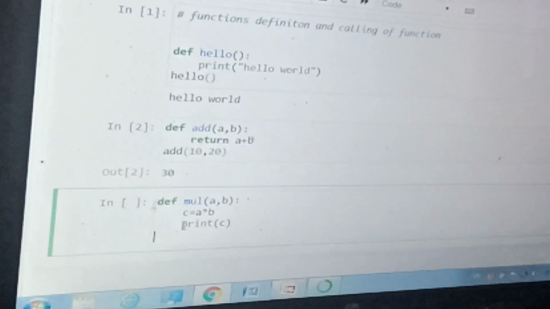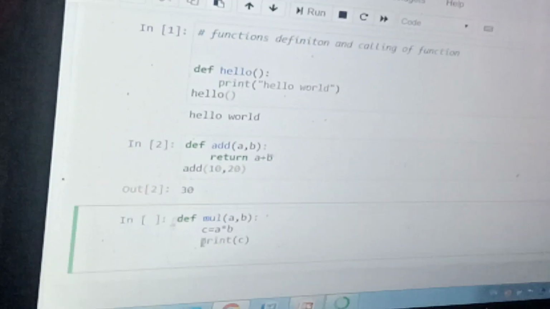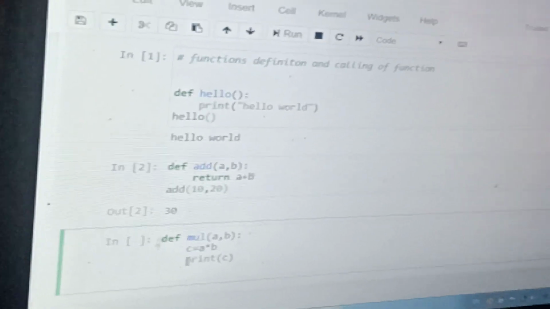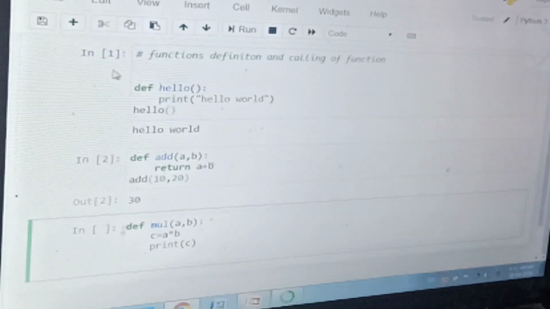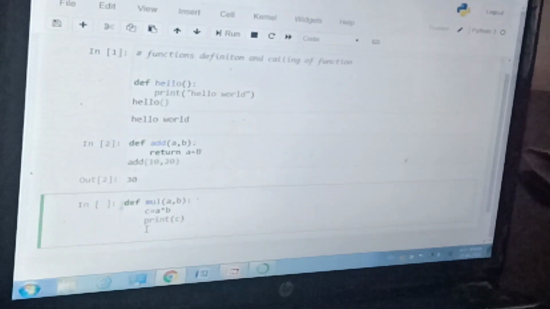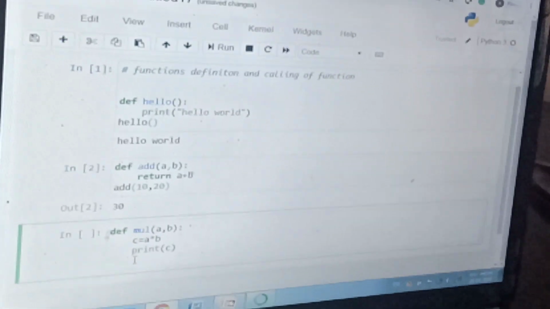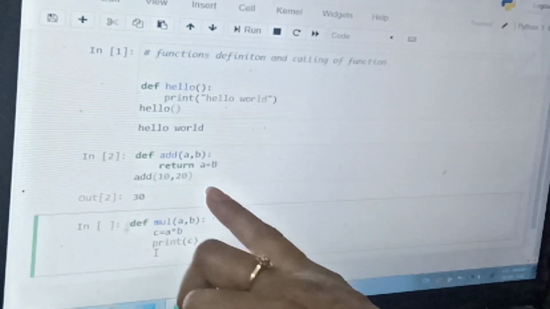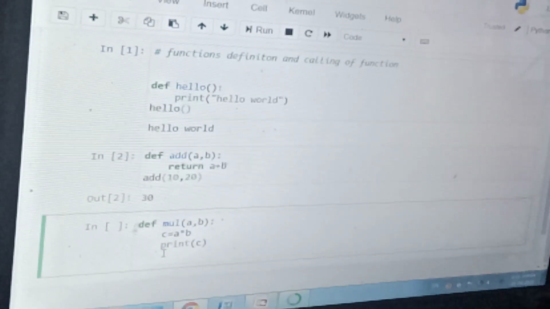There are basically three ways you can pass values to a calling function. You can pass the values directly, or you can use variables of different names. In this example I'm going to take another way of giving values.